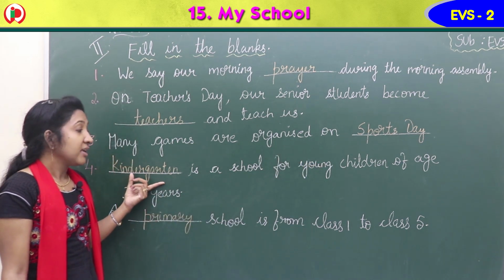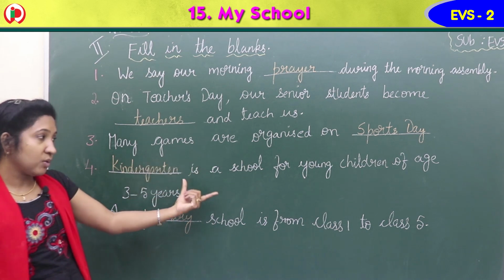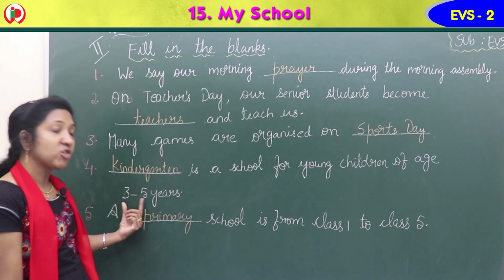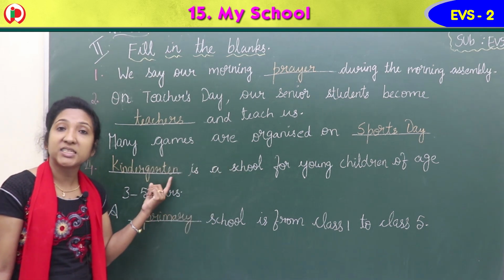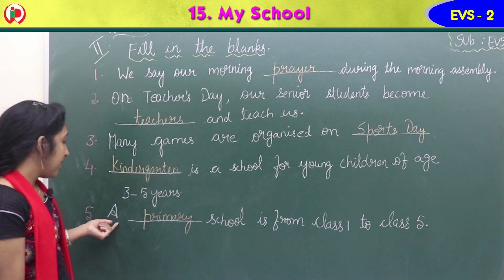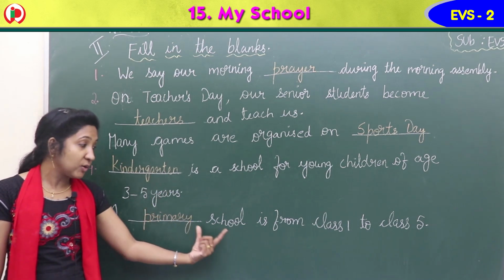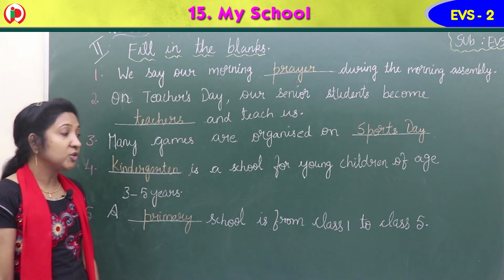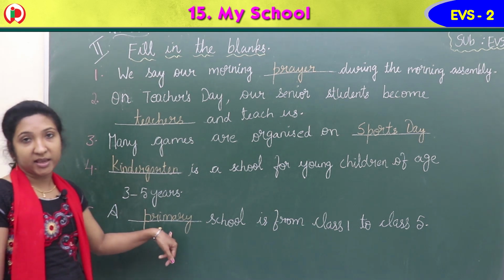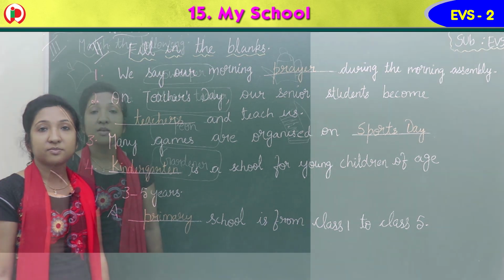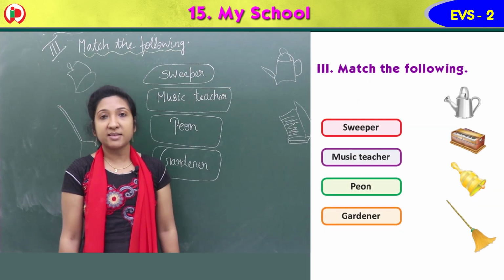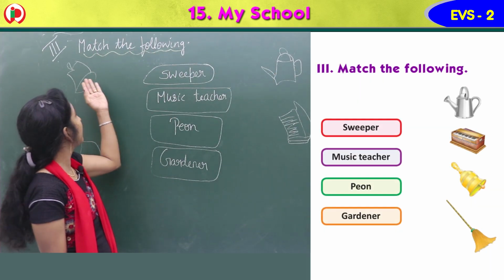Fourth one, kindergarten is a school for young children of age 3 to 5 years. Kindergarten. Then fifth one, a primary school is from class 1 to class 5. Primary. Yes.